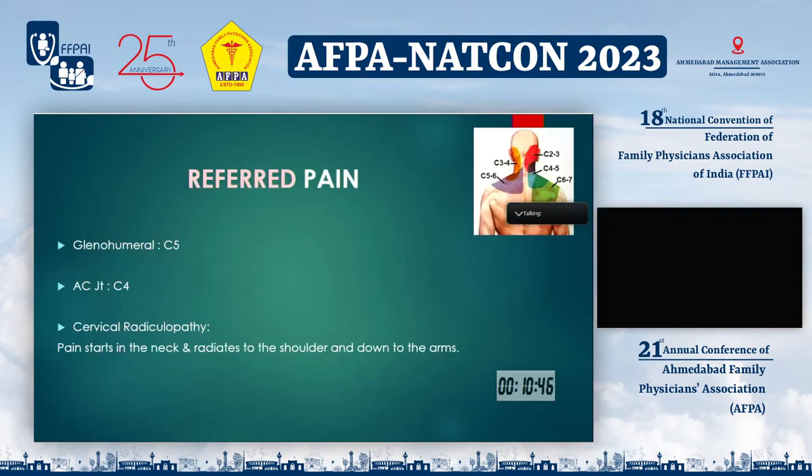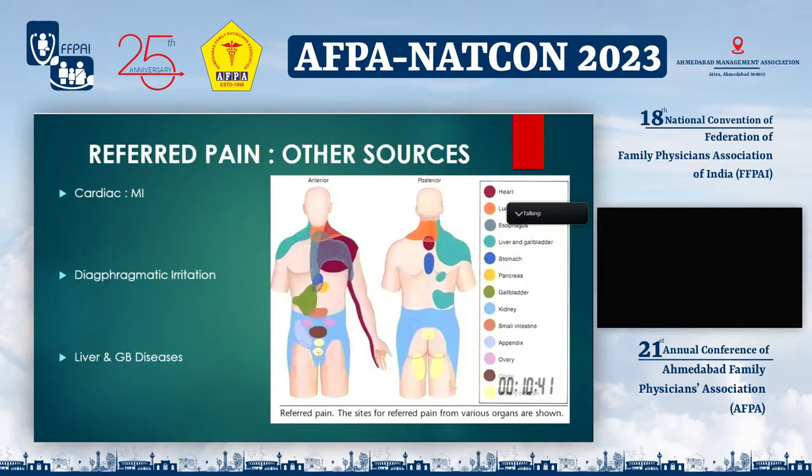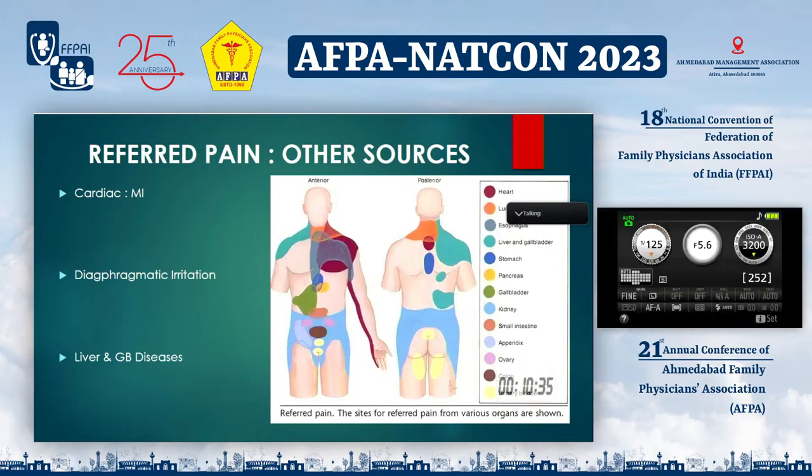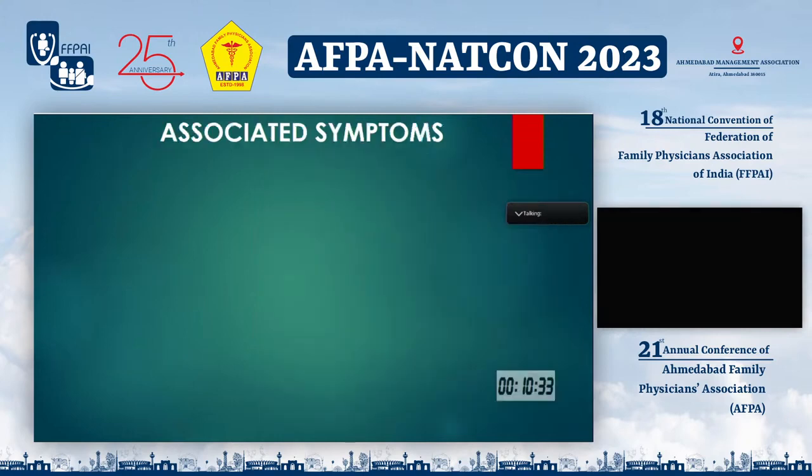We have sometimes referred pain over to the shoulder joint because of cervical nerve root irritation, and because of certain other organ pathologies, pain may be referred to the shoulder joint, like pain of MI, diaphragmatic irritation, and liver and gallbladder diseases.